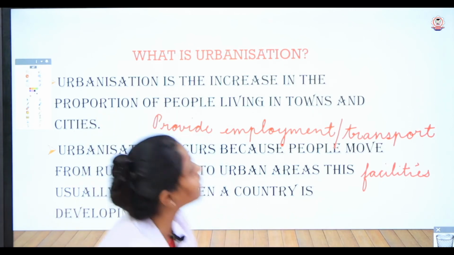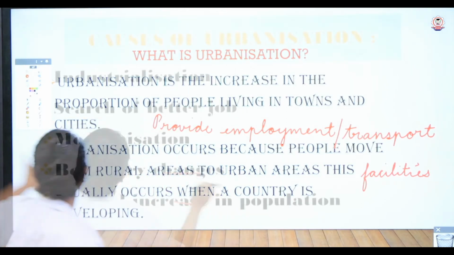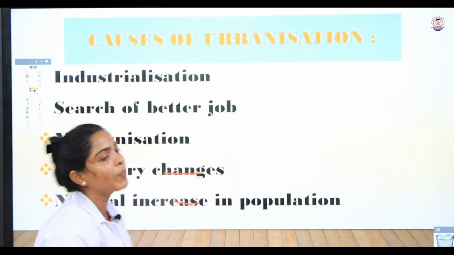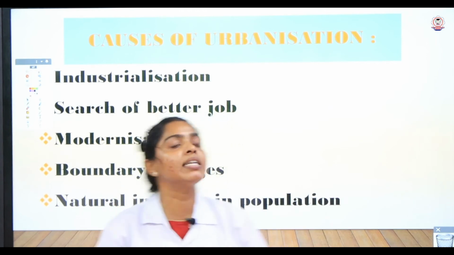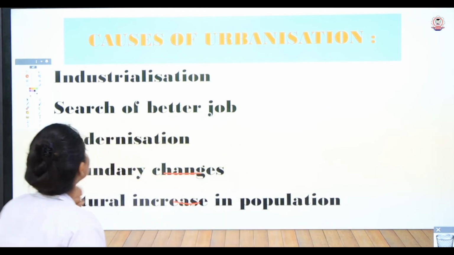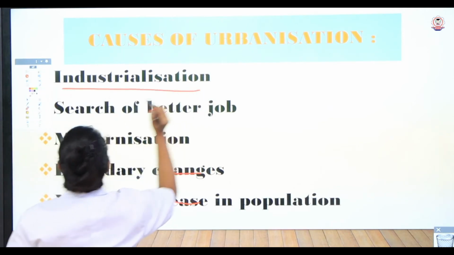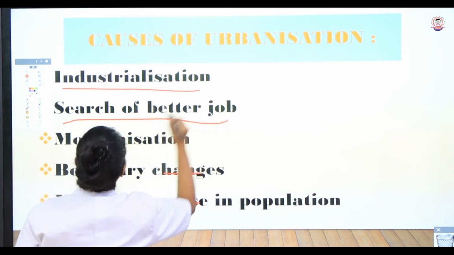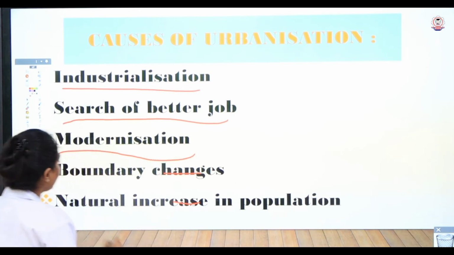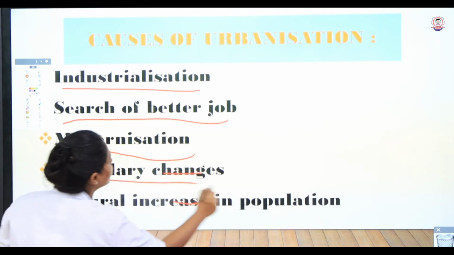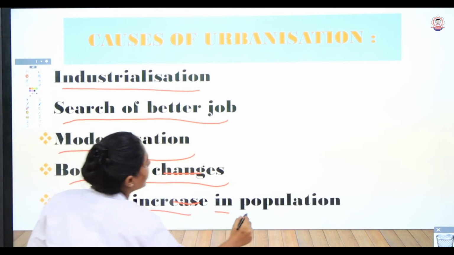So now let's see what the causes for urbanization are. Can you see what the causes of urbanization are, or what the reason is for the growth rate which is increasing in urban areas? The first reason is industrialization, the second is the search for better jobs, the third point is modernization, the fourth point is boundary changes, and the last one is natural increase in population.